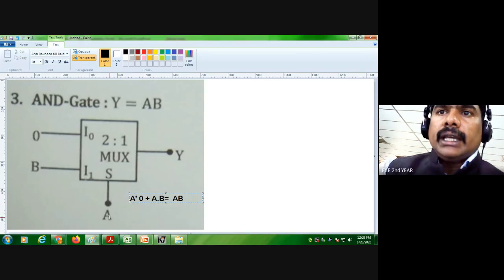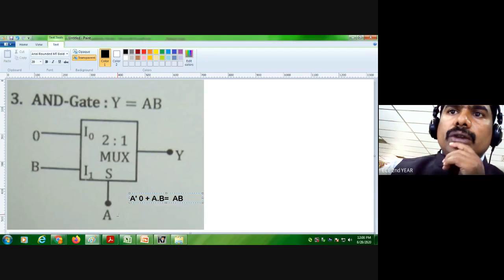Y means A dash. A equal to 0 means this term will become 0.